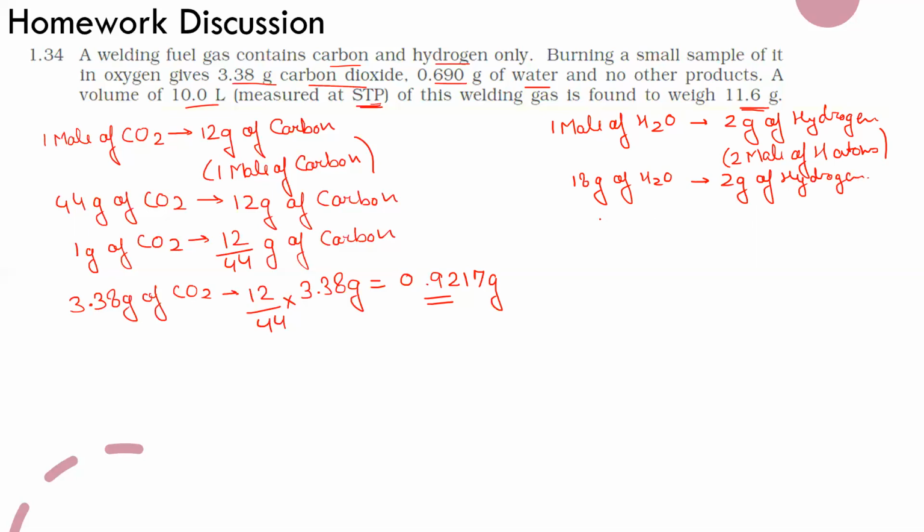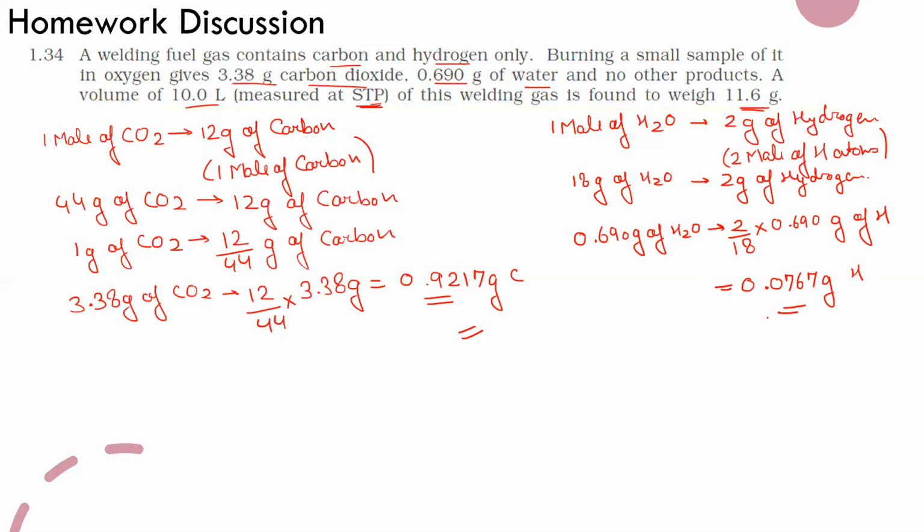So 0.690 grams of H2O will have 2 by 18 into 0.690 grams of hydrogen, which is equal to 0.0767 grams of hydrogen. So this many grams of carbon and this many grams of hydrogen we are having.